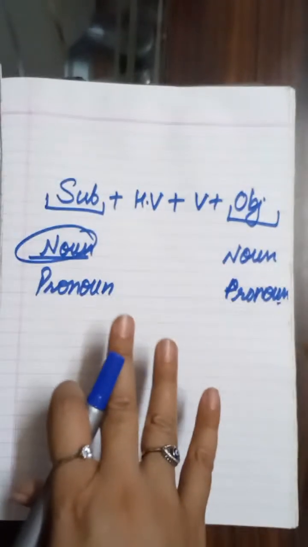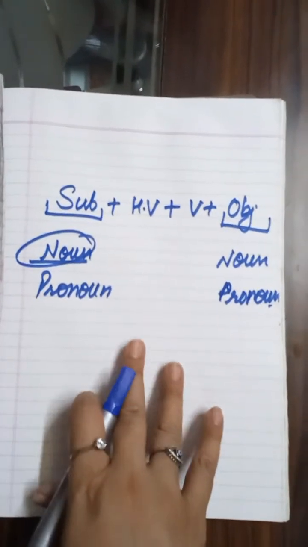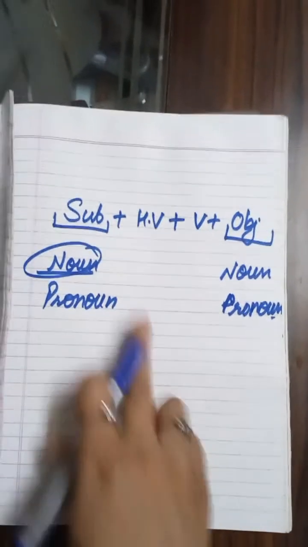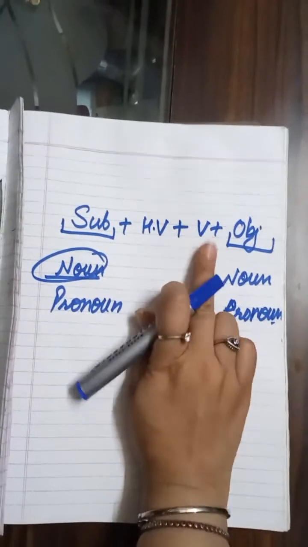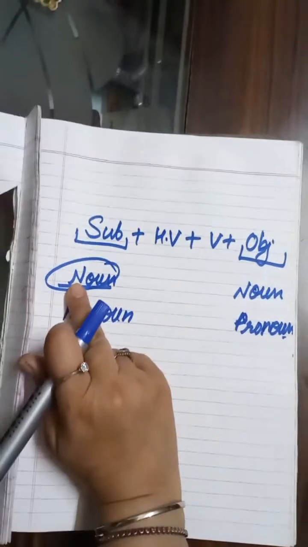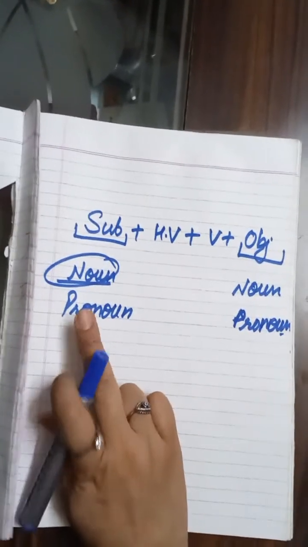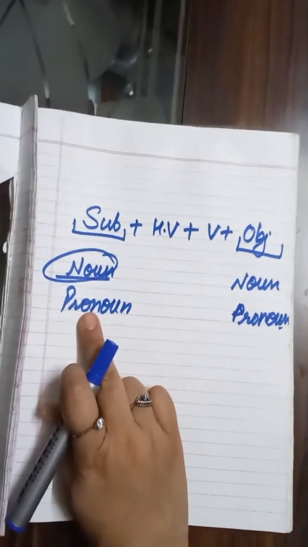So we are talking about pronoun. In all my classes, I have already told you that whether the sentence is active or passive, the basic format will remain the same. That means subject will be at first place, then helping verb, then verb, and then object. And this subject is always a noun, and the replacement of this noun is called pronoun. So that means pronoun is powerful.